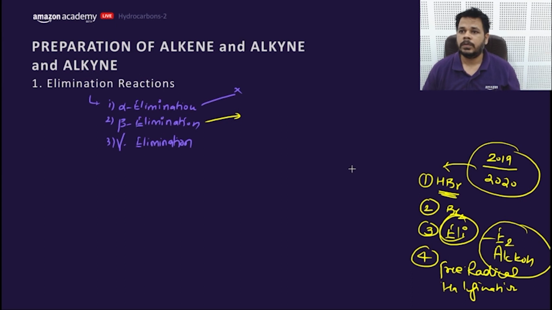Okay, we are going to discuss question number 4 first. I'll quickly give a hint so that you can do it on your own. DPP question number 4 says P with Ni and H2 will give Q. P is an alkene.